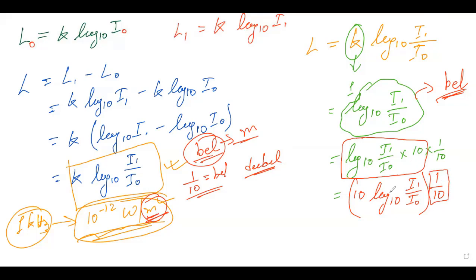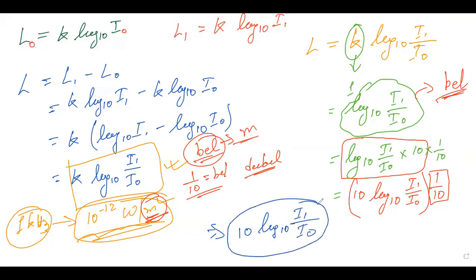So we can say this thing now, just a minute, I will change the color over here. So over here, this 10 log 10 I1 by IO is taken as the decibel. So it is a pure unit. It has been converted to a pure unit and it became the decibel. So this is the unit by which we can compare the sound, and with that we will be able to establish a relation between the intensity and the loudness of the sound.